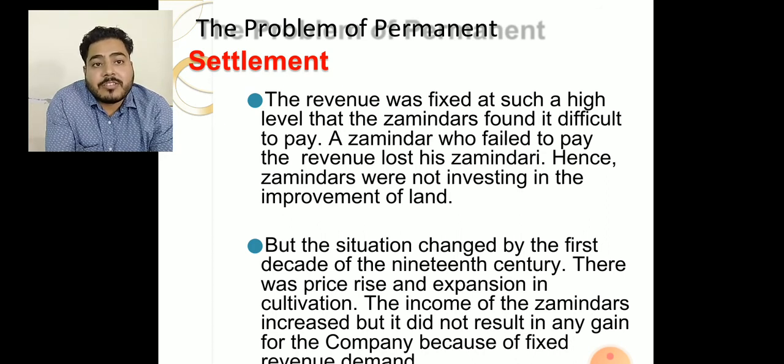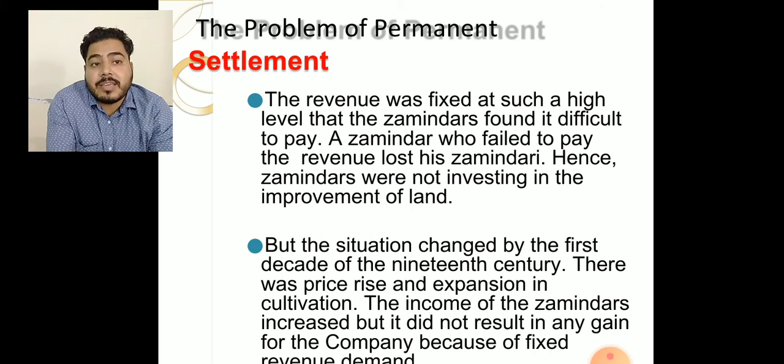A Zamindar who failed to pay the revenue lost his Zamindari, meaning the land of Zamindars was auctioned and given to any other person who would pay the maximum amount from the collection of revenues. Hence the Zamindars were not investing in the improvement of land.